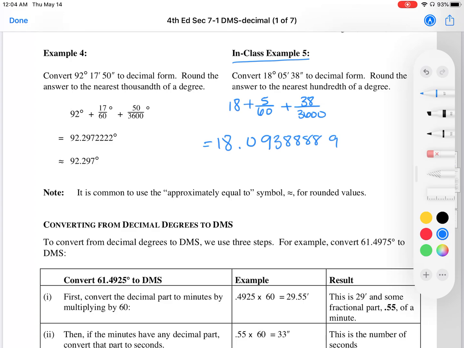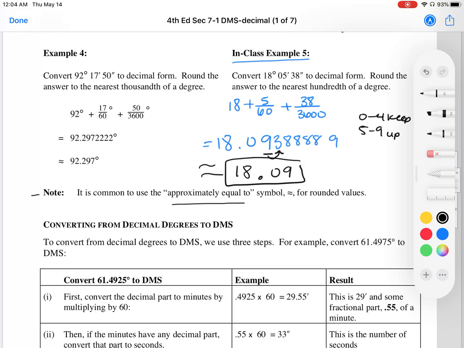So I can round to whatever value I want. Let's say I want to round to two decimal places. So I want to stop there and I look at the next number. If it's 0 to 4, we keep the number. If it's 5 and above, we round up, right? That's how we round. So this would be 18.09. That's our approximation. Note, it is common to use the approximately equal symbol, which is 2 squigglies.